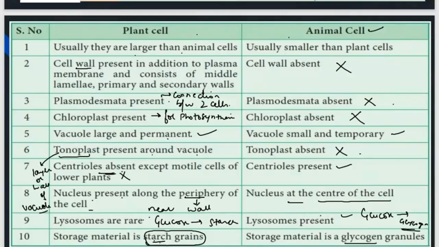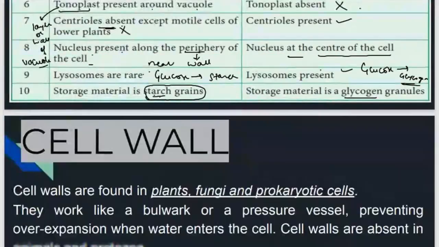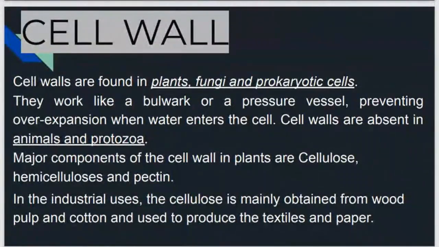Plant and animal cell is clear. Sure. Now cell wall is clear. I think cell wall can be found in plants, fungi, prokaryotic cells, but absent in animals and protozoa. Cell wall gives additional protection.